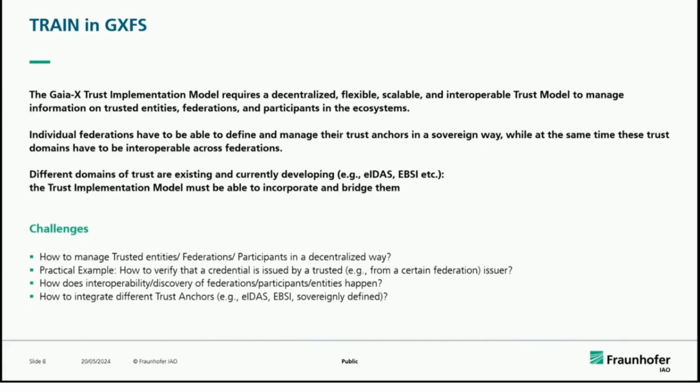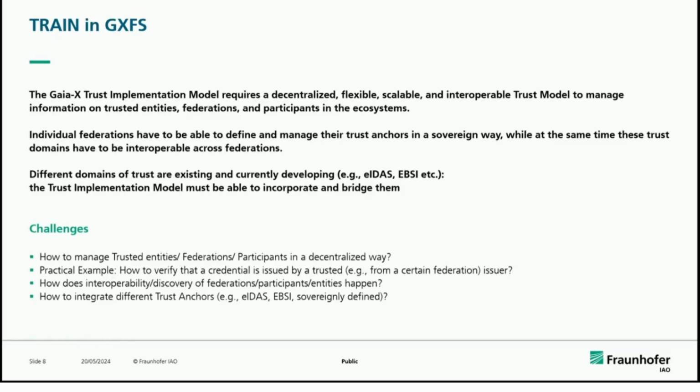And next one is, how do we verify that this credential is trusted or not? Because each and every federation can issue different credentials and different schemas and different attributes. And how do you know that this is coming from a trusted authority? And next one is, how do we establish interoperability across federations? Because it's a main problem also, the credential issued by one federation or one ecosystem might not be accepted by the next one.